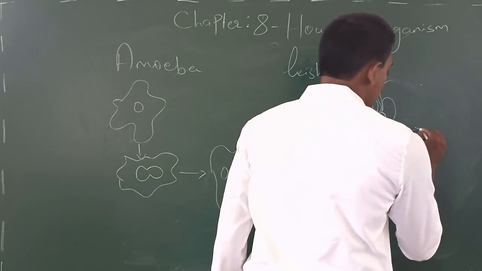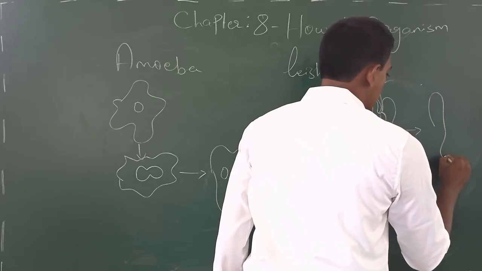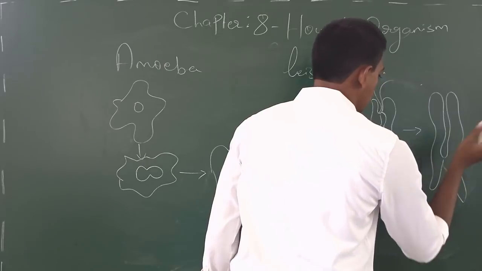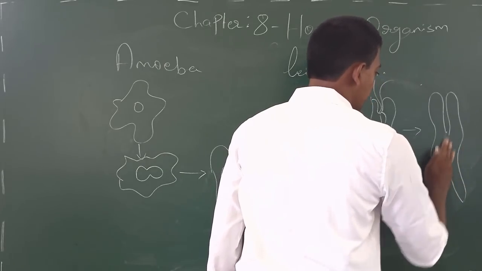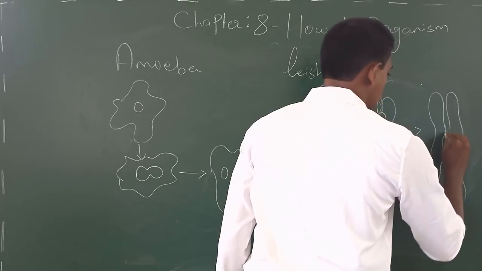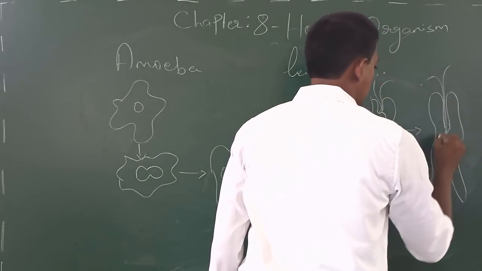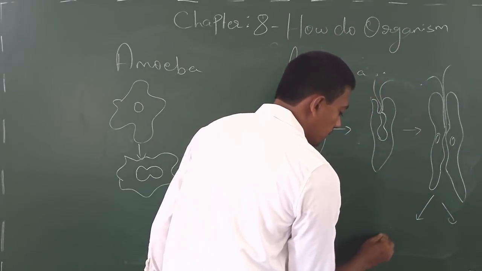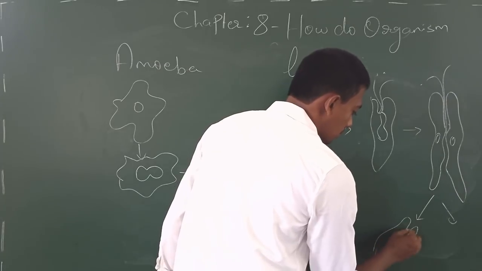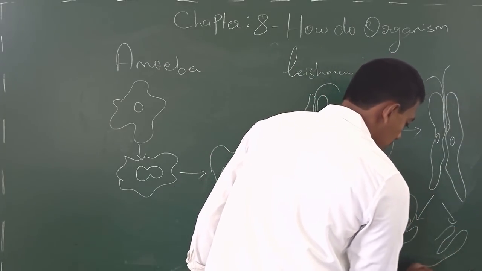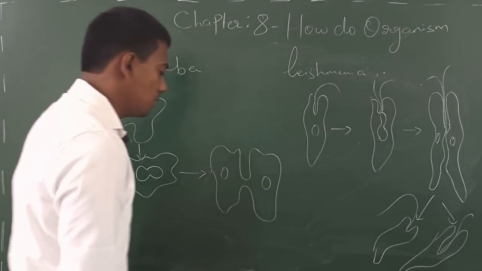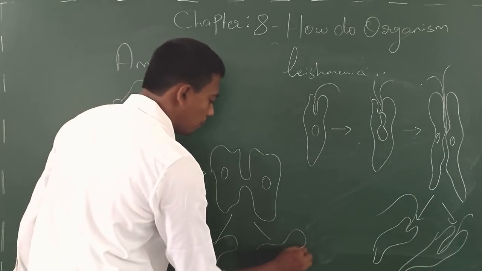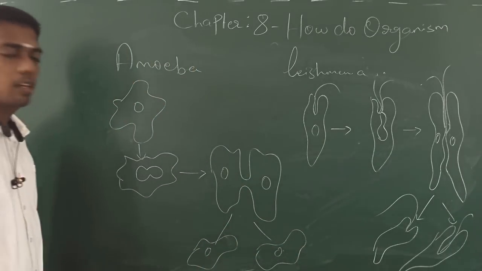And here the leishmania, the groove starts developing, and later the leishmania completes its fission process, and here amoeba are completing their fission process to form two individual daughter cells.